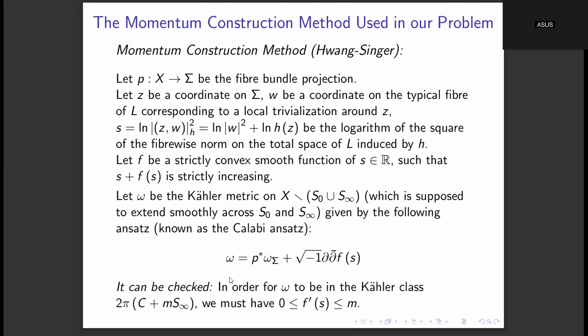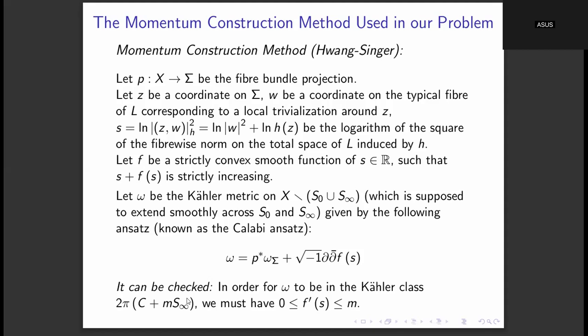Then it can be checked that for this ansatz to belong to the Kähler class 2 pi times c plus m into s infinity, this function f has to satisfy additional conditions.